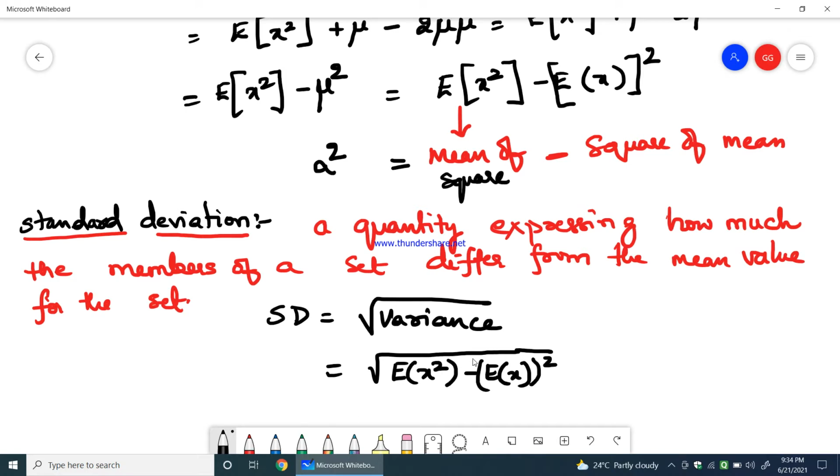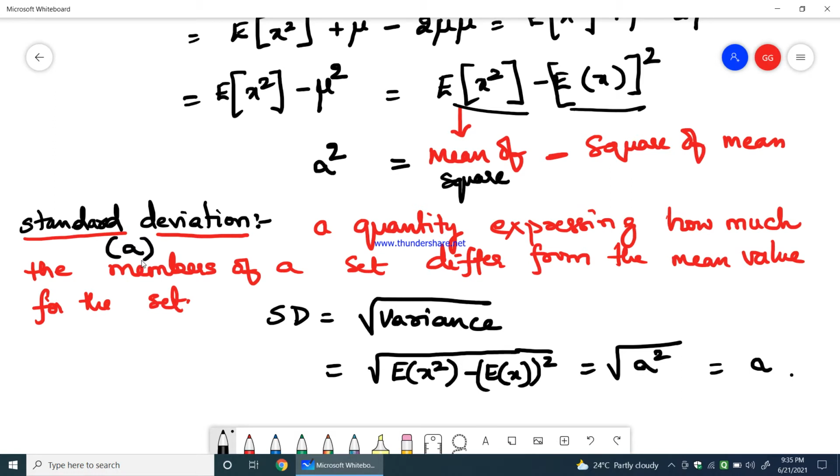Standard deviation is nothing but the square root of the variance, and the variance is E of x square minus E of x the whole square. So the square root of variance is equal to the square root of sigma square, and we get sigma. Sigma is the notation used to represent the standard deviation.